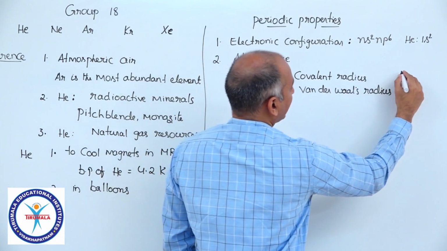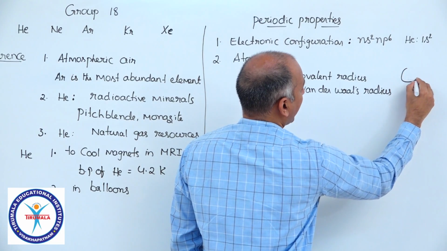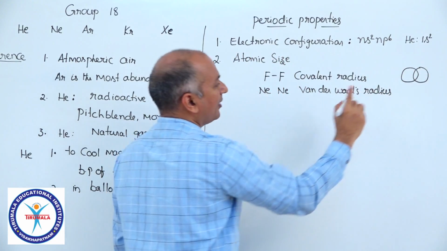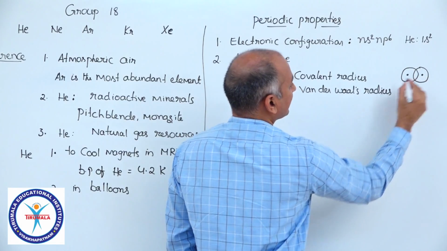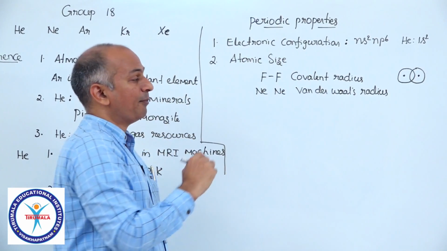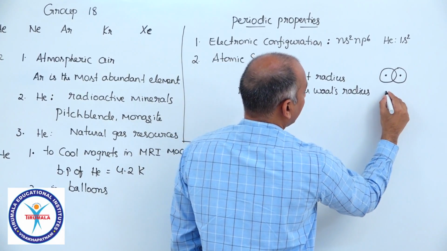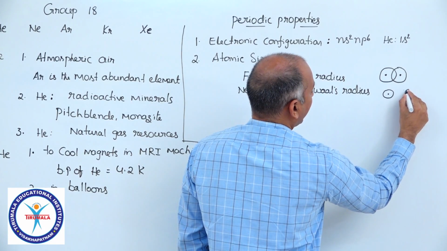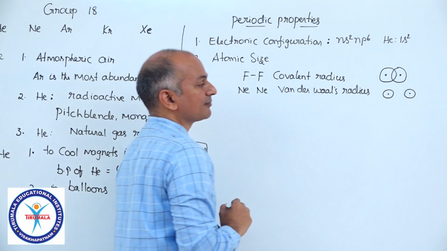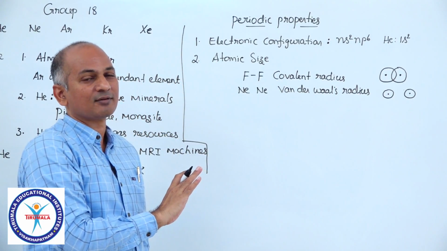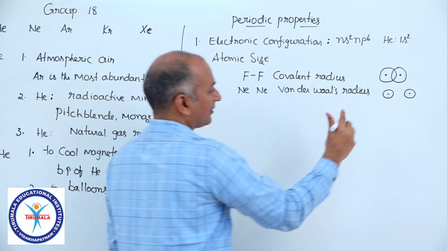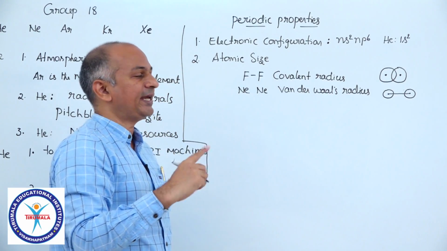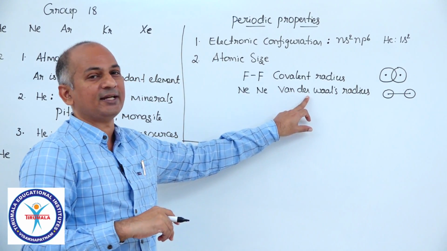Because in covalent radius, the situation is like this. Atoms come very close to each other and there is some overlap. So, half of the internuclear distance is taken as covalent radius. But when it comes to van der Waals radius, it is like this. We have a neon atom like this, and we have another neon atom like this. They come only that much closer because they are not forming any bond. We take the internuclear distance and divide that by 2. We take it as the atomic size of neon and we call it van der Waals radius.